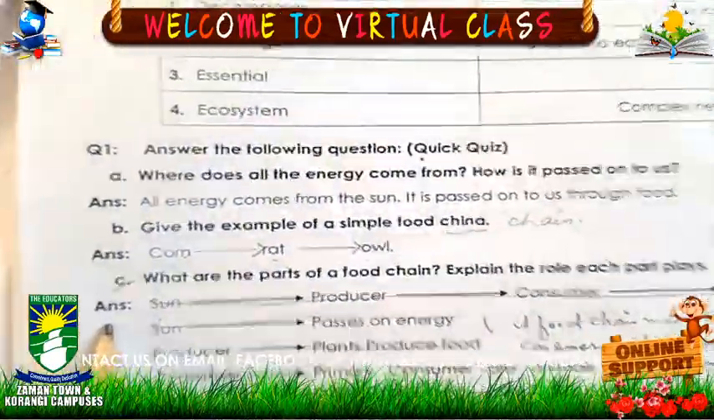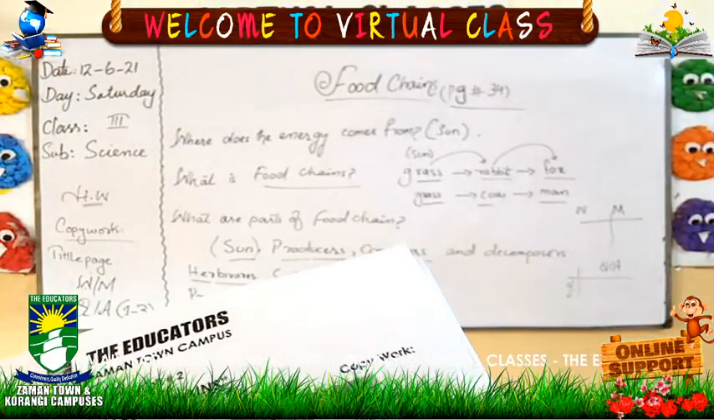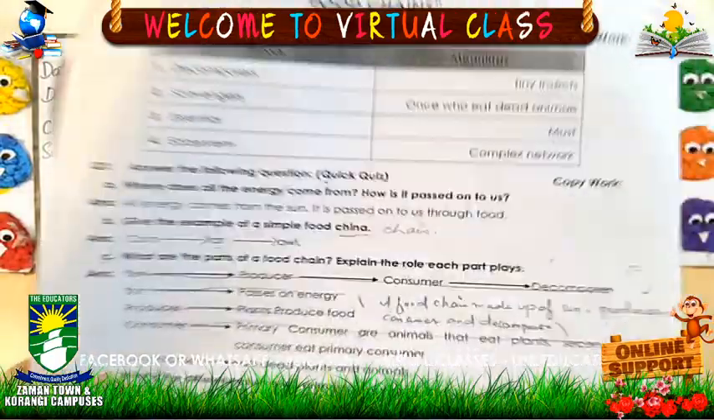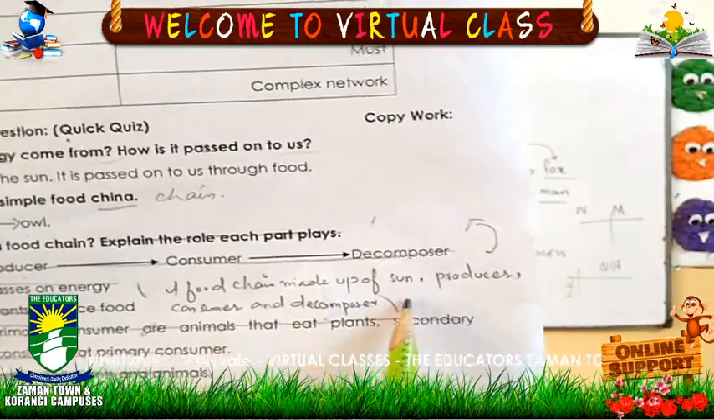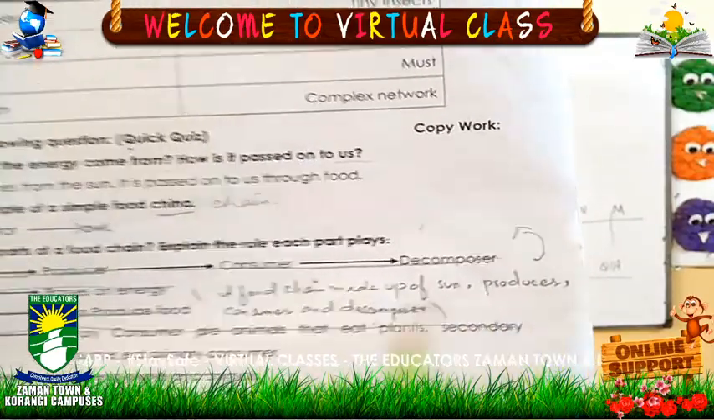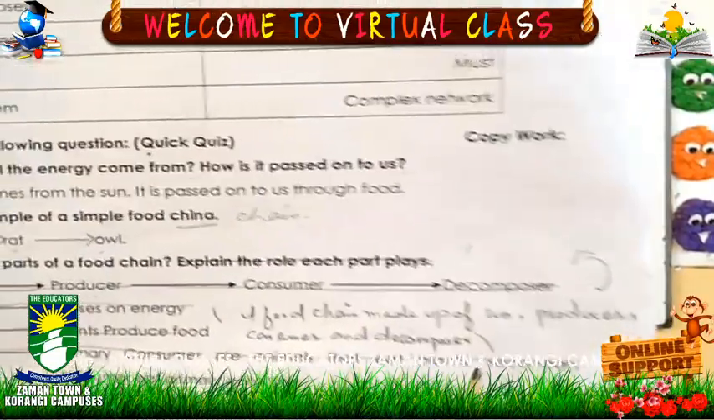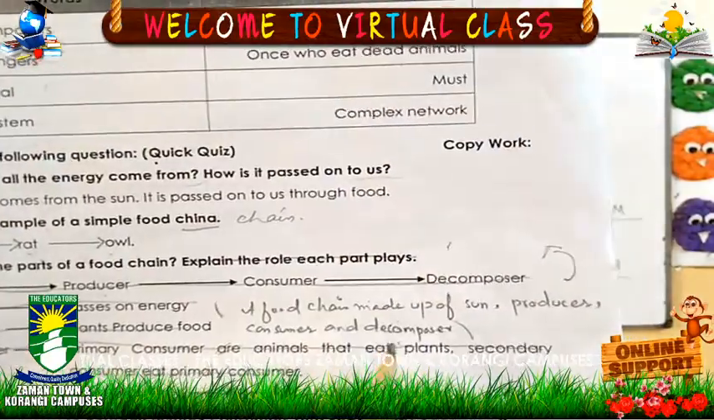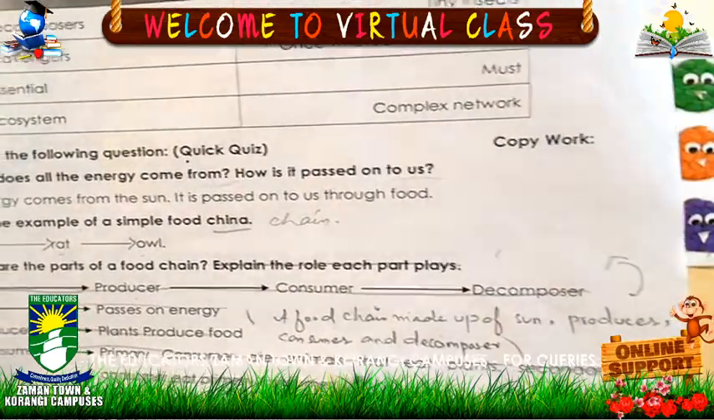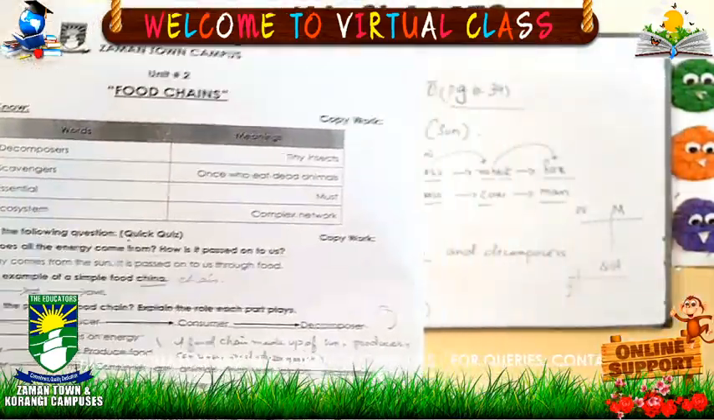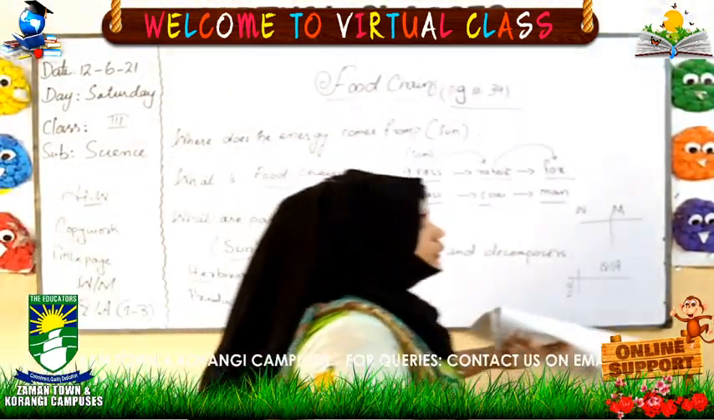Now question number 3. What are the parts of a food chain? Now we have to discuss the parts of a food chain. Answer: a food chain is made up of sun, producer, consumer and decomposer. So these 4 are the parts of a food chain. Right now in today's class we will do only 3 question answers and 4 words meaning.